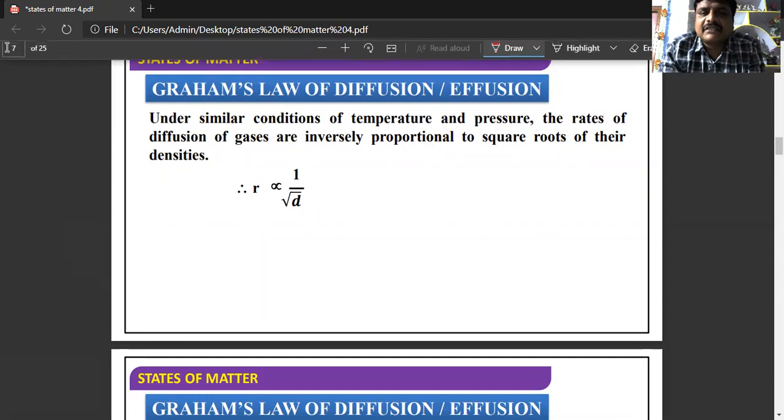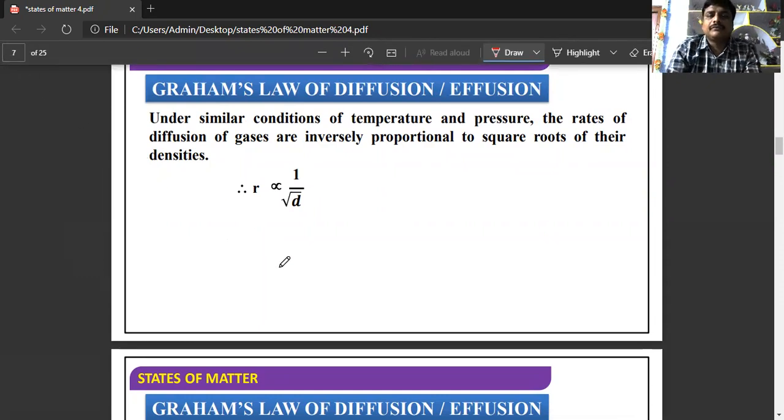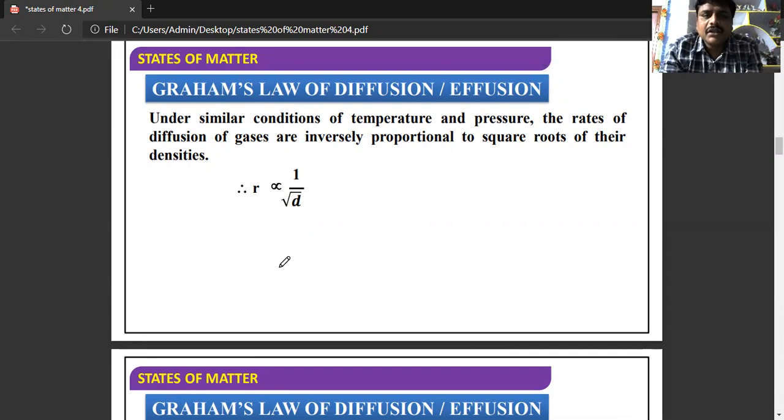Next, we'll discuss Graham's law of diffusion. What is the statement of Graham's law of diffusion? Under similar conditions of temperature and pressure, so the temperature and pressure will be constant, the rate of diffusion of a gas is inversely proportional to the square root of its density. So R is inversely proportional to square root of density, R is inversely proportional to 1 by root D.